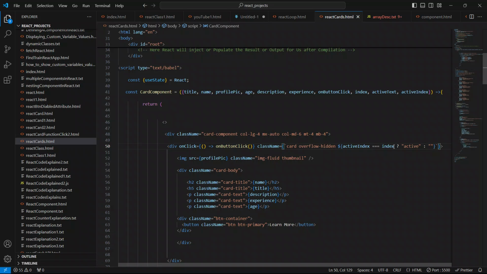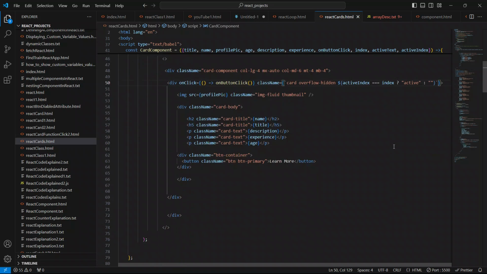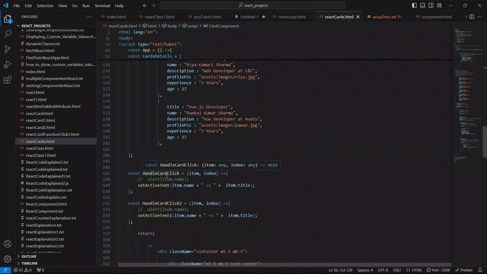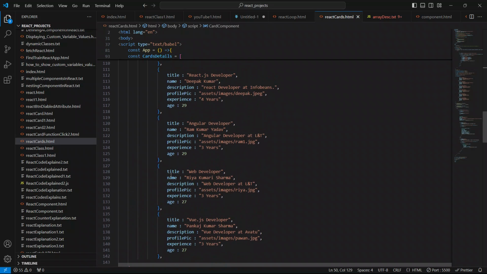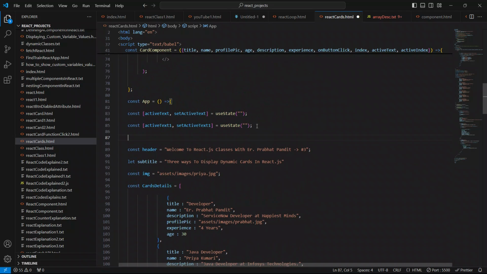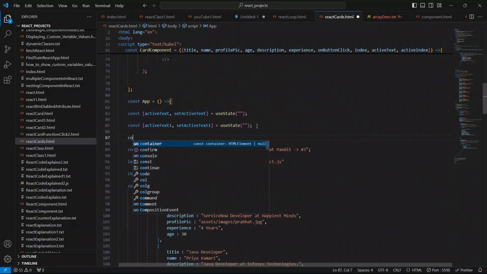So now we will define something inside our handle card click. Inside our handle card click we have to update our function as well. So now we have to do it like this. I'm gonna use another prop here.